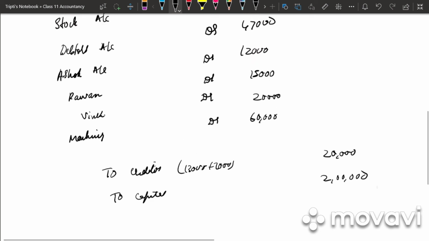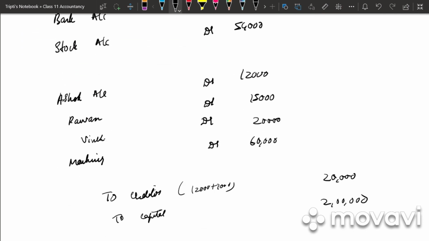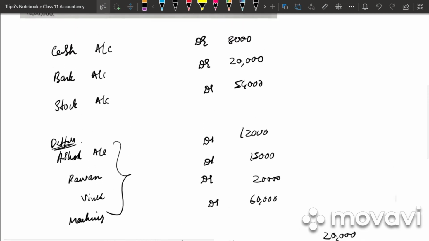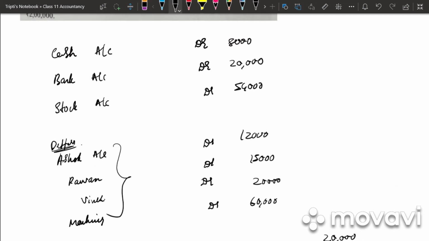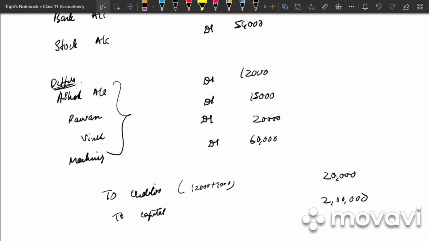Right? So what is the total of credit? It is 2,20,000. And what is the total of debit? So these are our debtors. So credit side total is 2,20,000, and what is the debit side total? 8,000 plus 80,000 plus 54,000 plus 12,000 plus 15,000 plus 20,000 plus 60,000. That is 1,89,000. So credit side total is more than the debit side total.